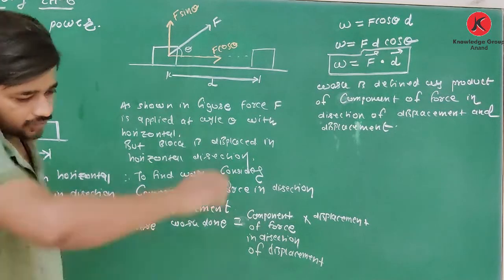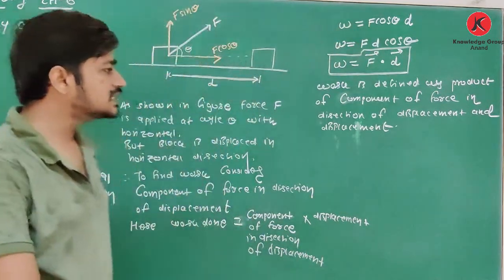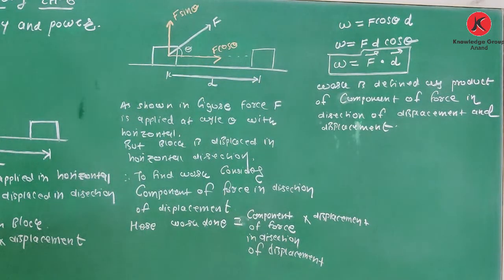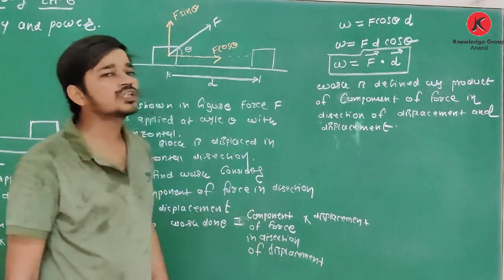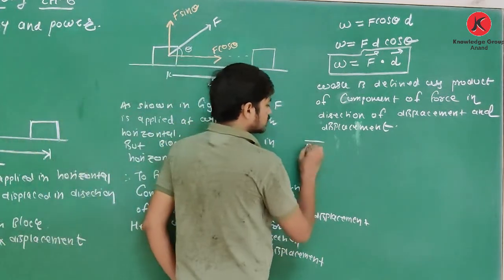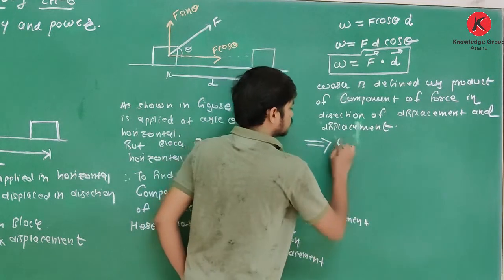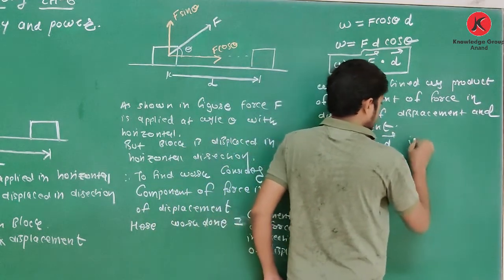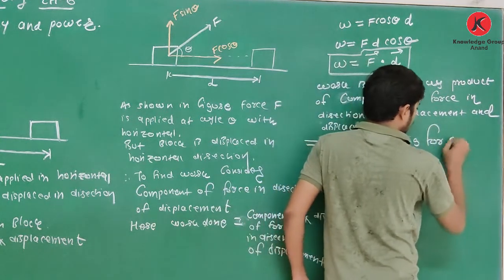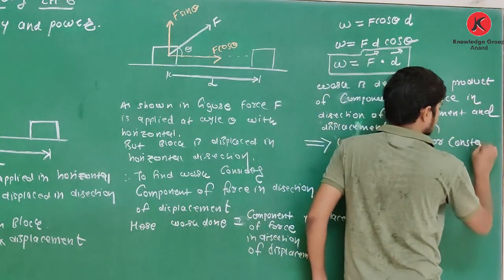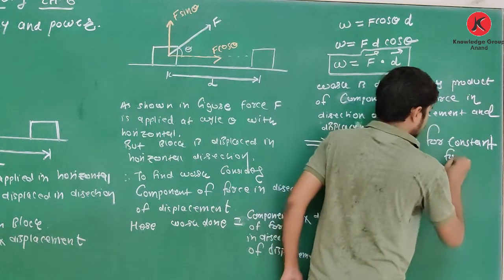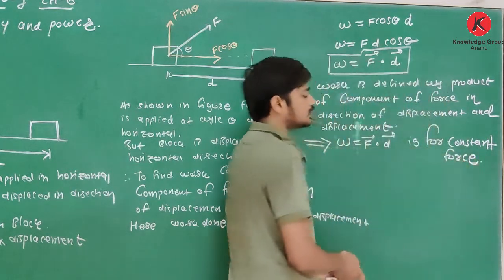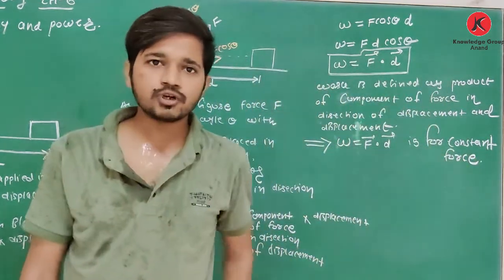So yes, work W is equal to F dot D. But see, this equation is for constant force. What is the meaning of constant force?